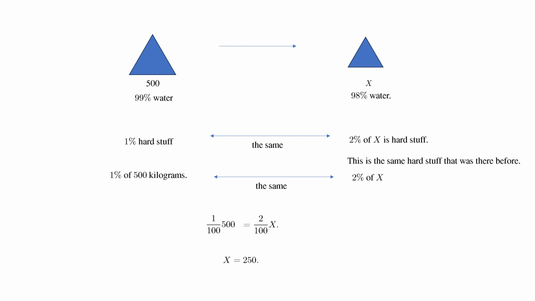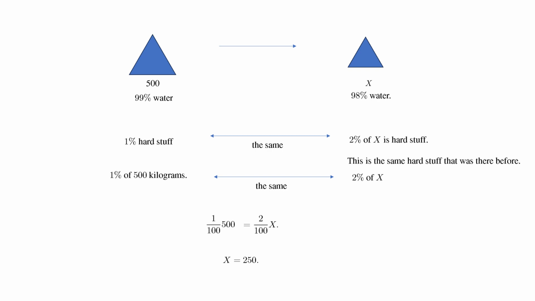That's a little counterintuitive, isn't it? It weighed 500 kilograms before. It lost some water, 1%, and now it's 250. It lost half its weight. And people might not believe it, but there's no arguing this. This is the scientific method at work. There's absolutely no argumentation. It weighs 250, even though it seems counterintuitive.